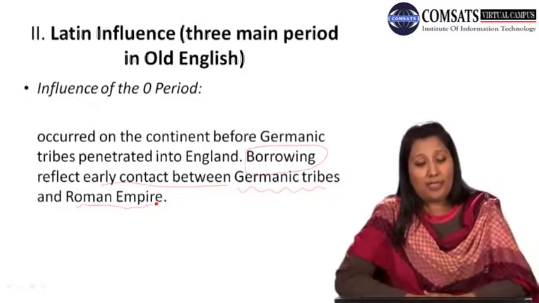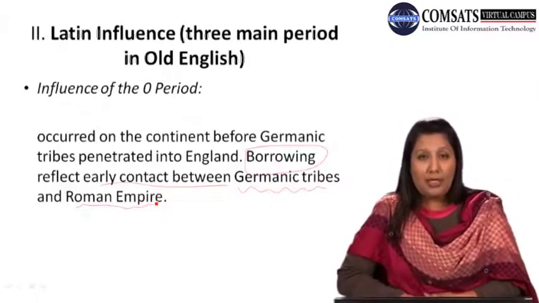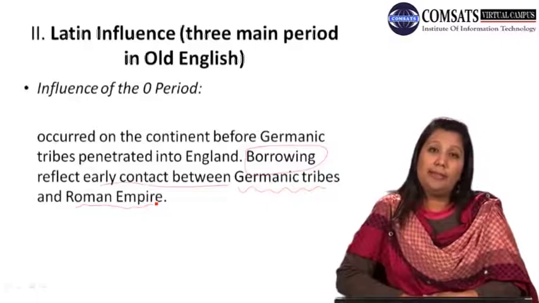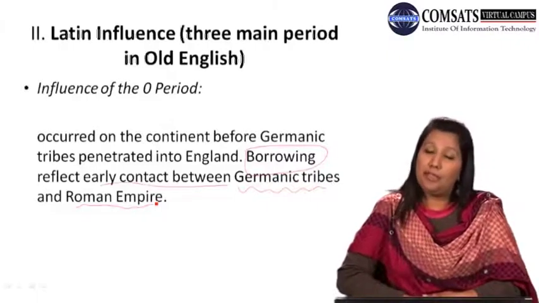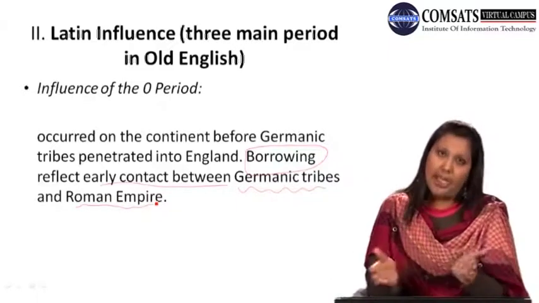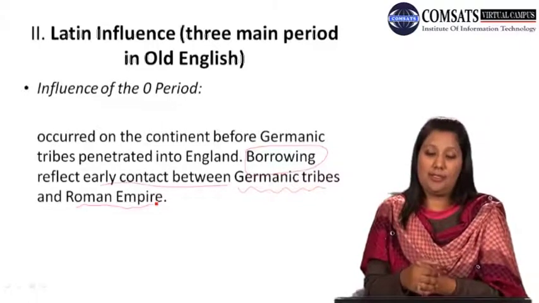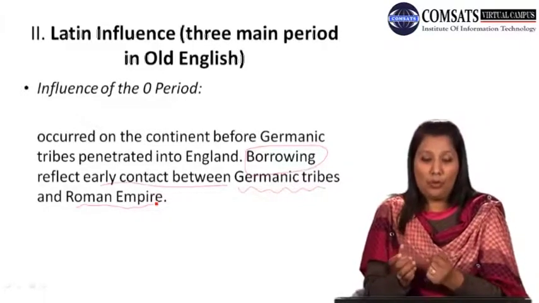Borrowing is a term used in language, and it means that when one language borrows some words from other languages, that is known as borrowing.